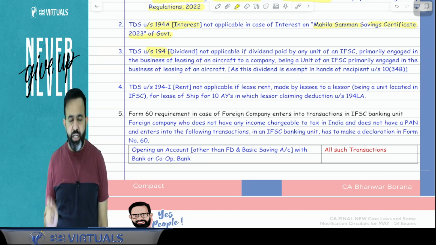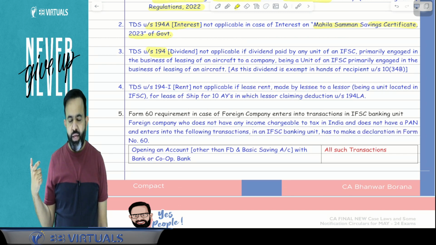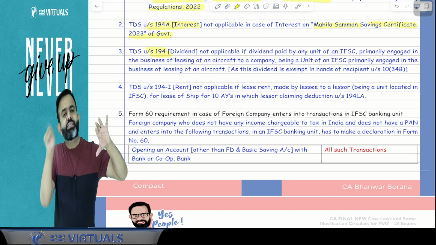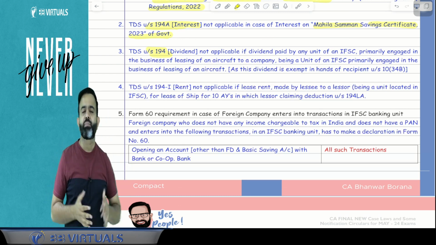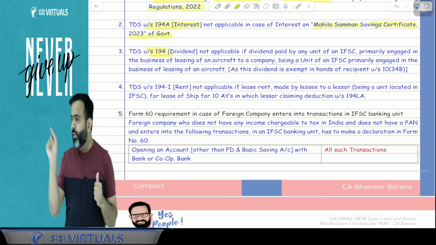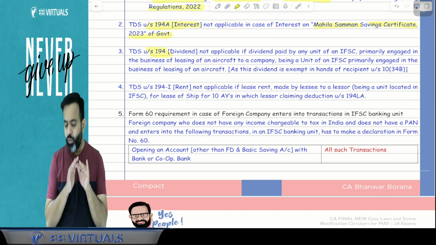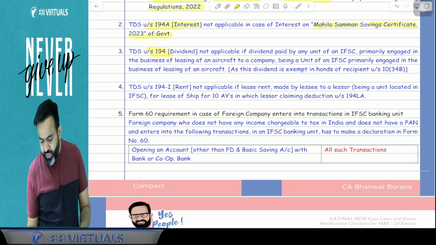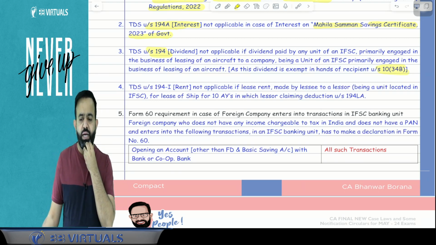So in the IFSC, International Financial Service Center, there is a company engaged in the aircraft leasing business. And suppose that company pays dividend to a similar company, meaning another company also in the IFSC and engaged in the business of leasing of aircraft. Then in the hands of the other company, that dividend is totally exempt under section 10(34B). And this section 10(34B) I have covered in international taxation.